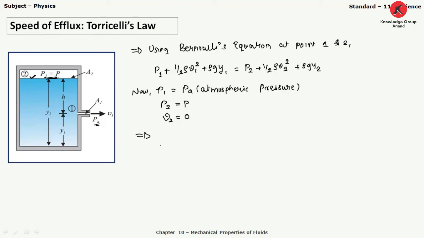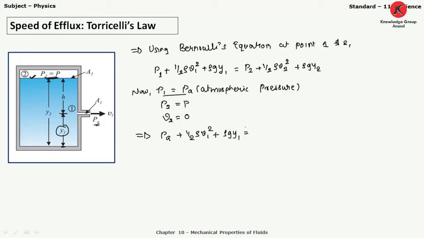In place of P1, what will we write? P1 is equal to PA plus half rho V1 square plus rho g Y1, meaning from this point to the bottom level, this height Y1 is to be considered.